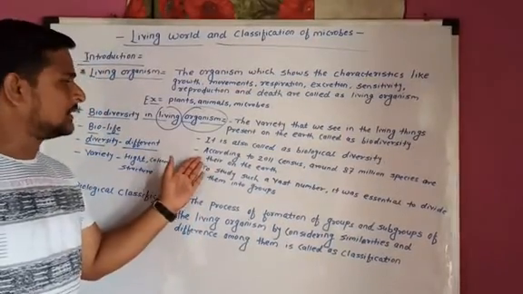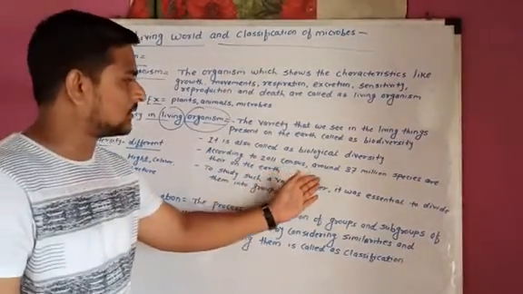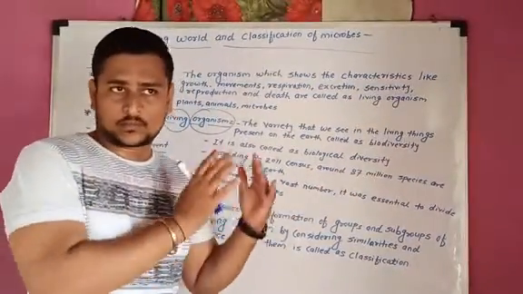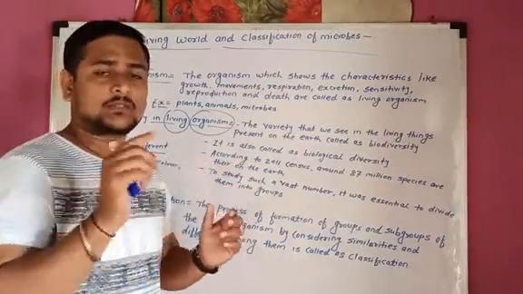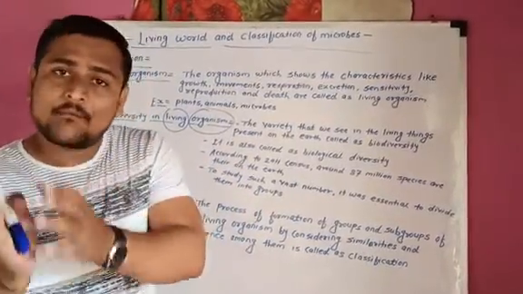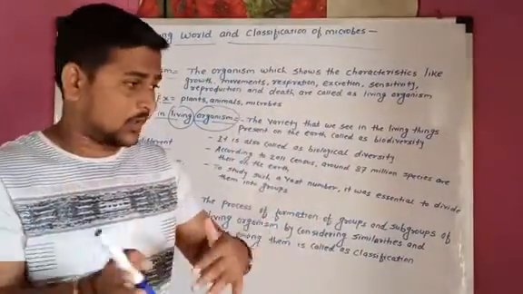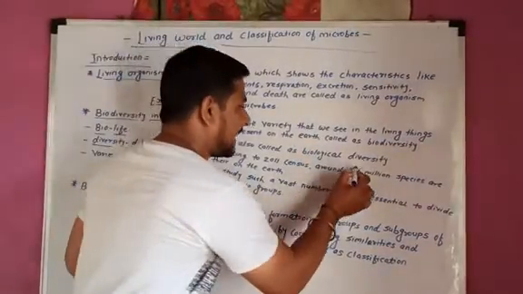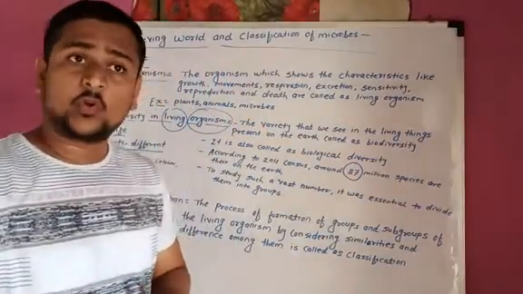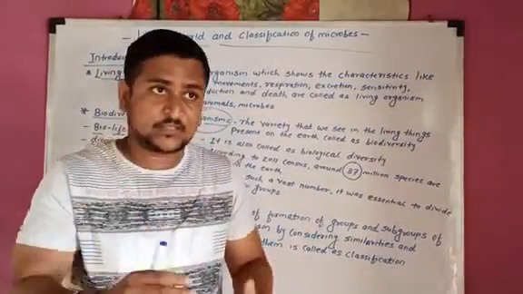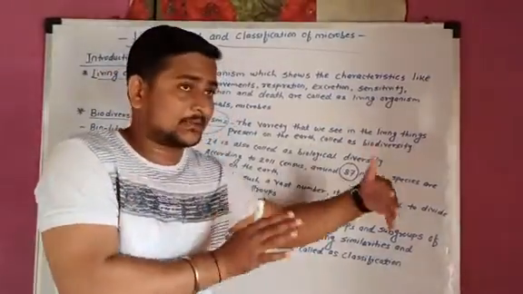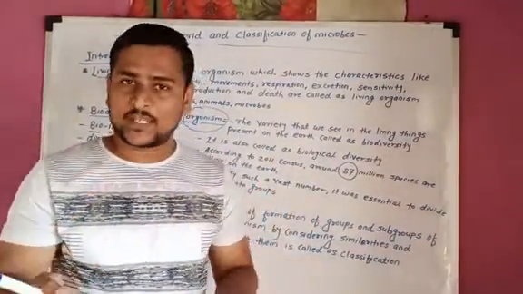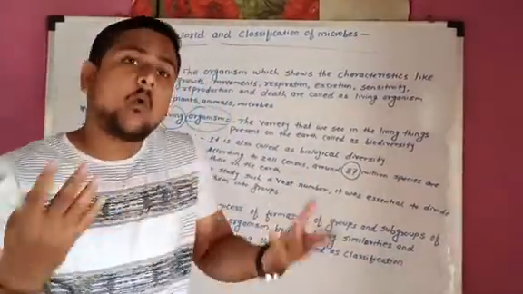Now what is next? According to the 2011 census, around 87 million species are found on our earth. According to our government record, there are 87 million species present on the earth, on the land and in the water also. Some are big, some are small, some are aquatic, some are terrestrial. These are different types of animals which we can find on our earth. So how can we understand that?